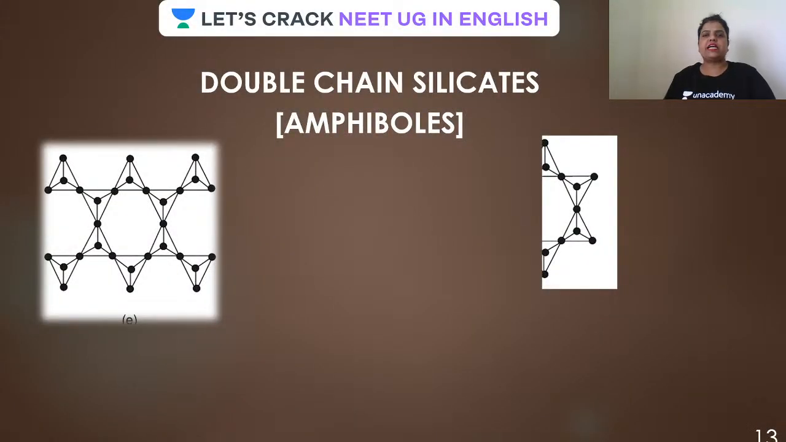Now let us see, guys, double chain silicate. Just now I told you, if it is double, it will be attached to 2 as well as 3. Let us see how. So this is the representation. And remember, guys, this double chain silicate is also called amphibole. The question has been asked that which is the general formula of amphiboles or double chain silicate. Most of the time it has been asked under the name amphibole also.